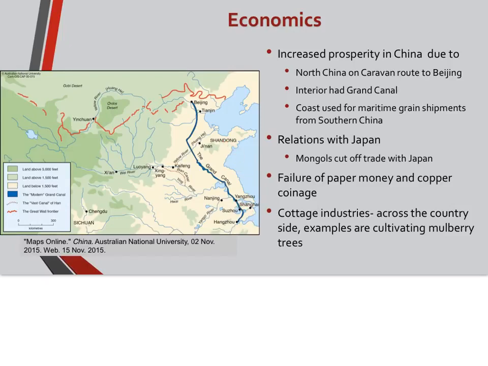However, the economics did not improve with Japan because the Mongols decided after their failed invasions that they would cut off trade with Japan. So Japan kind of becomes isolated in this time period. It's also failure of paper money and copper coinage, which the Mongols had tried to push on the people. There is a rise in cottage industries across the countryside. An example would be the cultivation of mulberry trees.